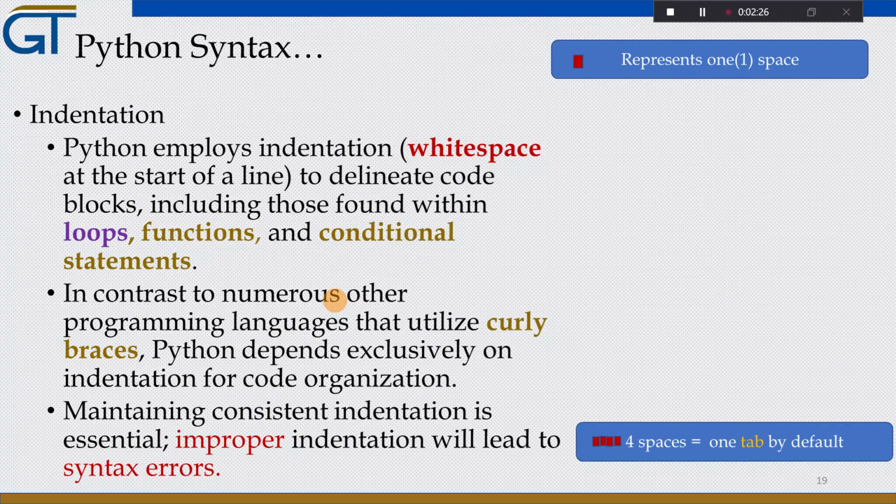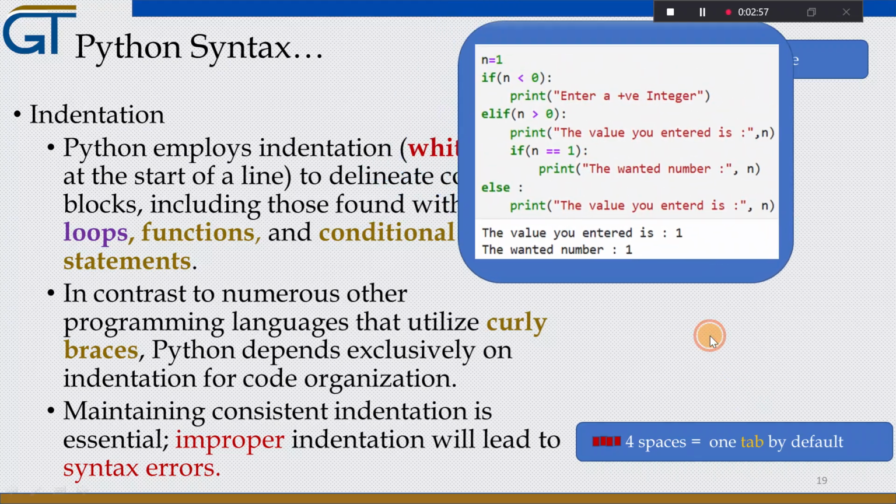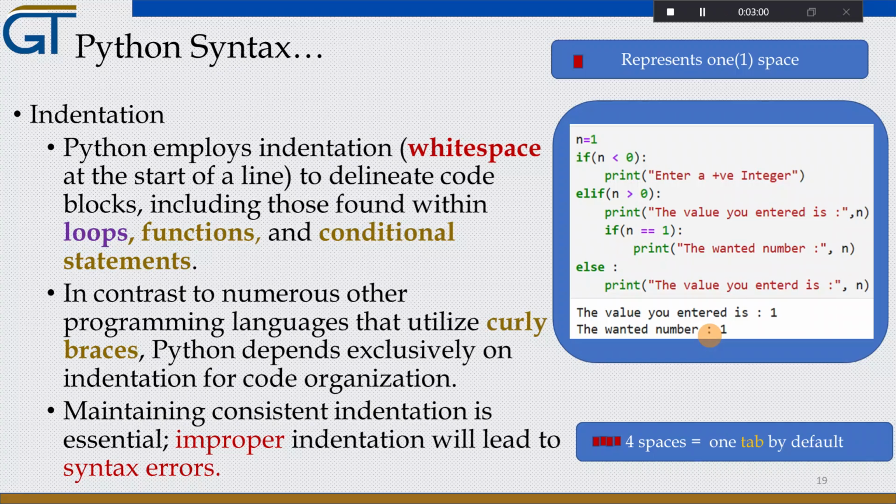So let us see this example. This one red box represents one space for this particular example, and we use 4 spaces equal to 1 tab by default. Okay, let's assume this one has a space and 4 spaces is equal to 1 tab. So this is actually by default configured. 1 tab is 4 spaces.